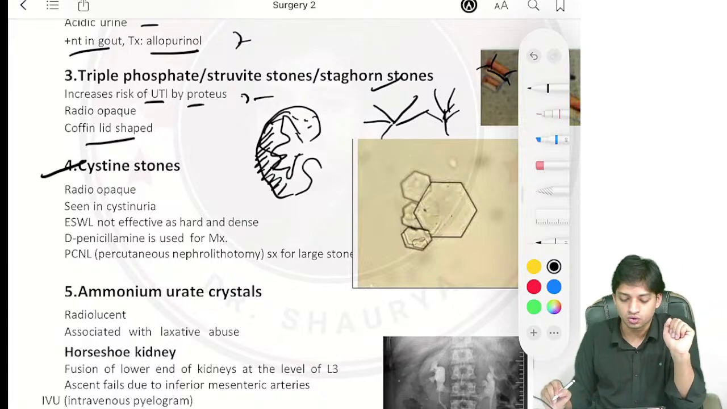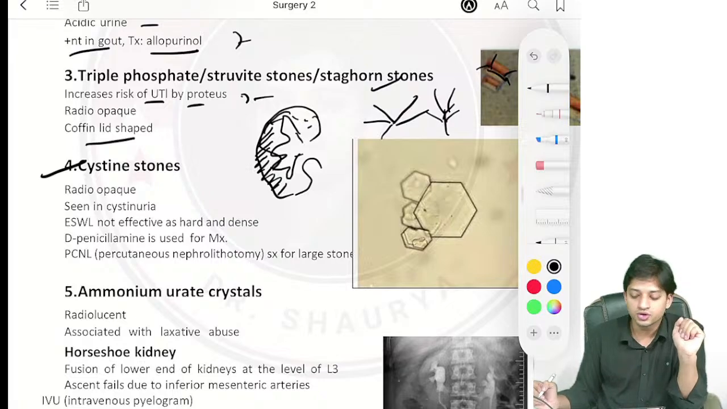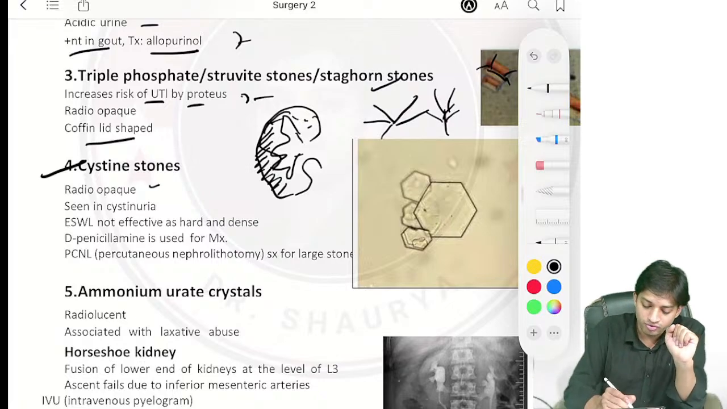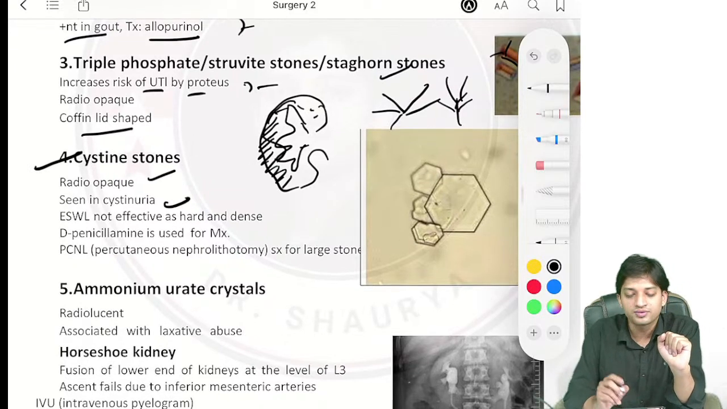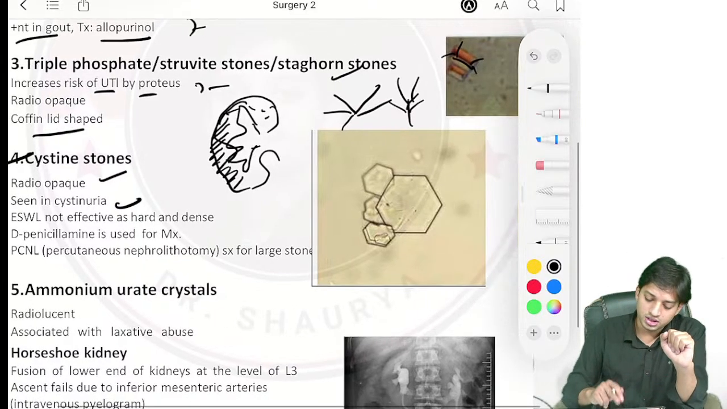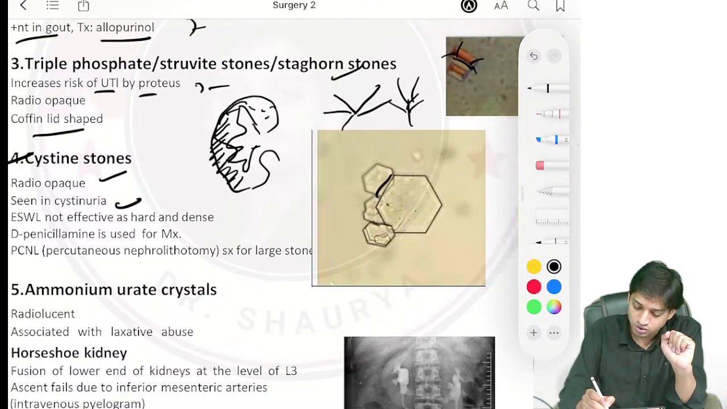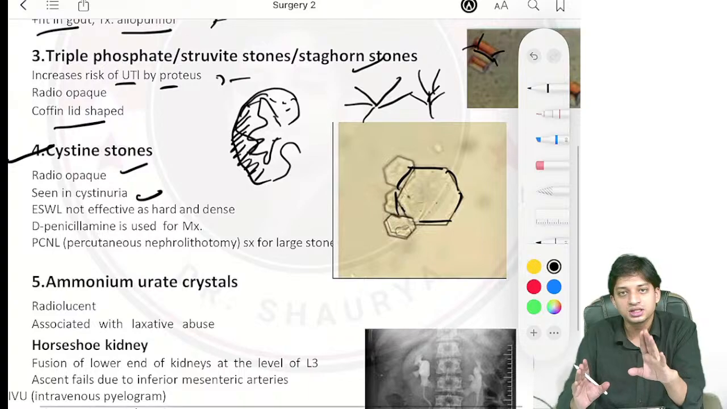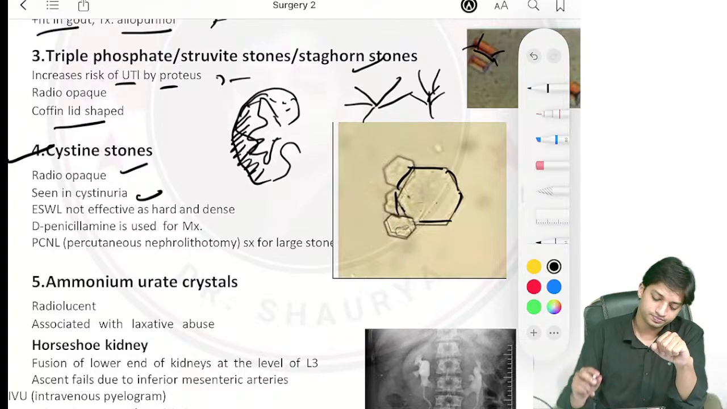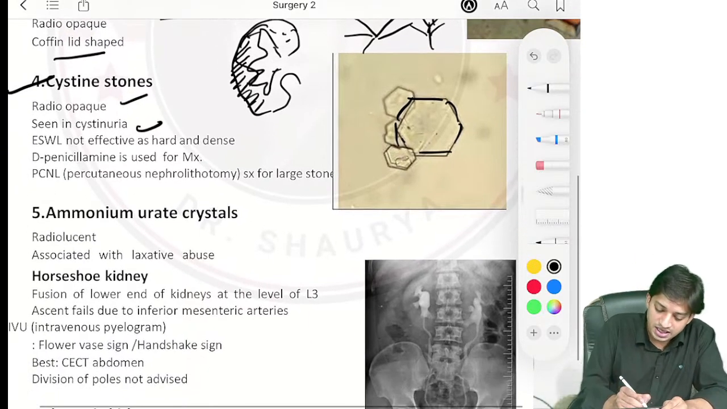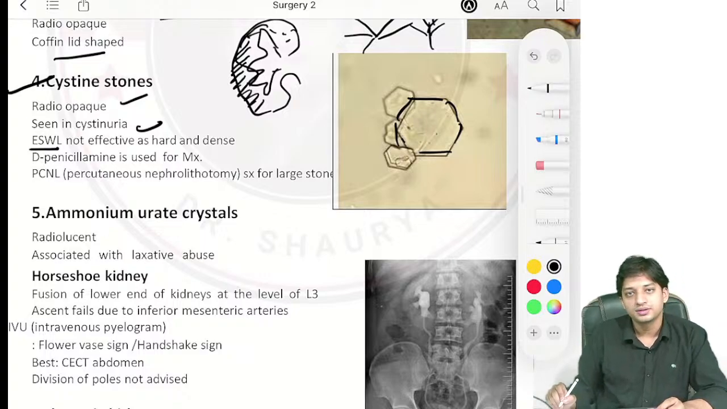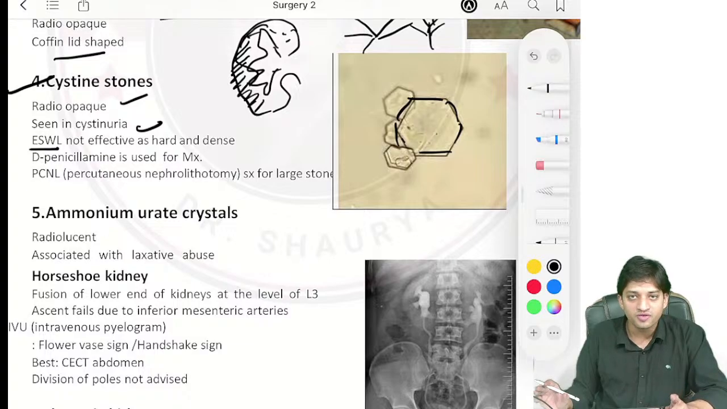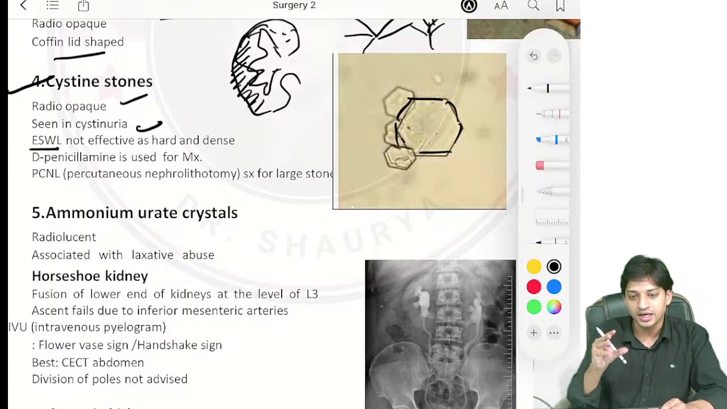Coming to cystine stones. Cystine stone, what is going to happen? Again, the stone will be radio opaque. It is associated with cystinuria. Now, cystine stones are very hard and dense stones, so they will be radio opaque, right? Seen in cystinuria. Since they are hard and dense, ESWL, extracorporeal shock wave lithotripsy, will not be effective because the stone is very hard and dense.